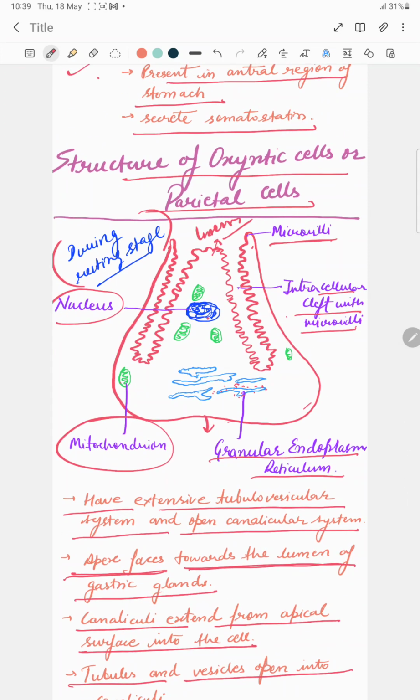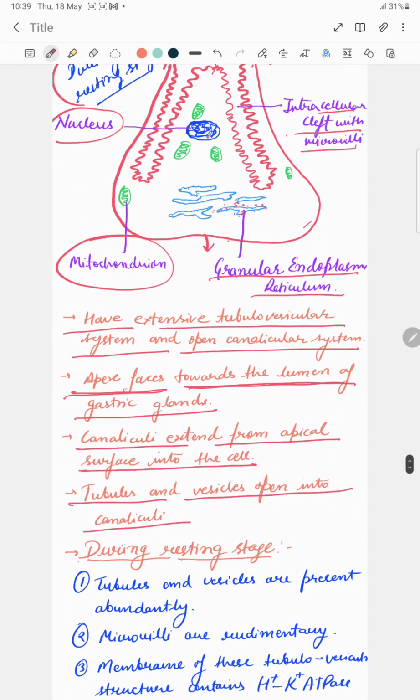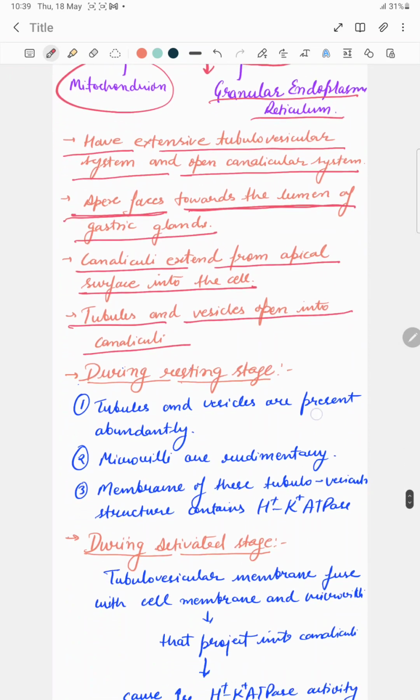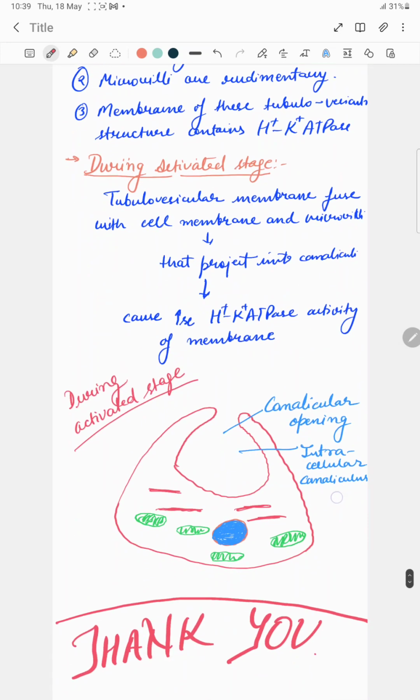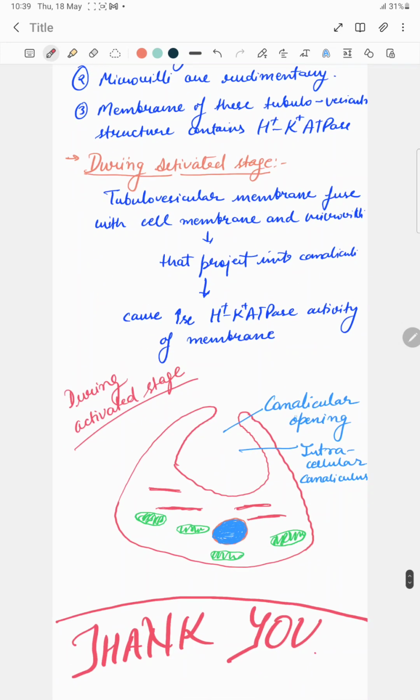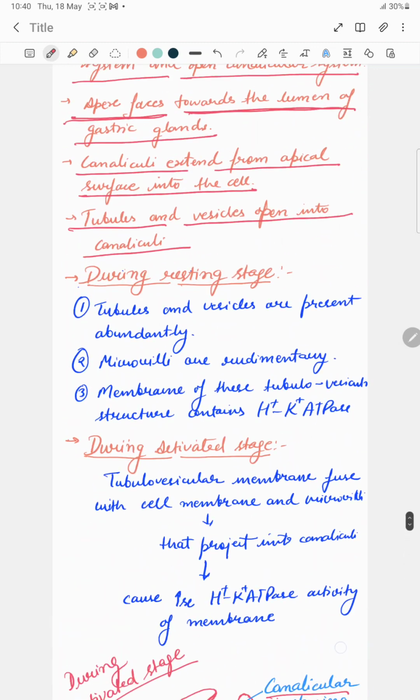This type of structure is present during the resting state, and during the activated stage the difference is like this. The canaliculi or tubulovesicular systems get fused and finally open into the lumen. So what are the different features of the resting stage?